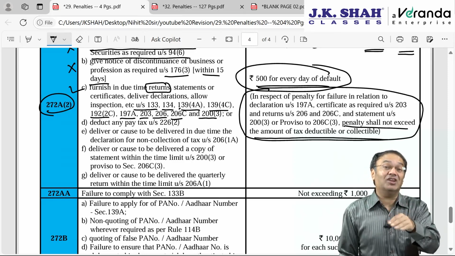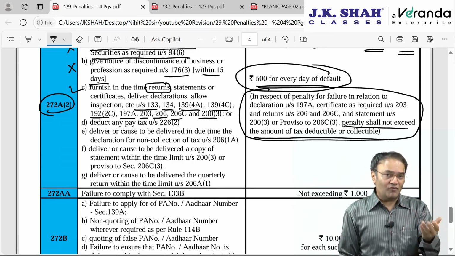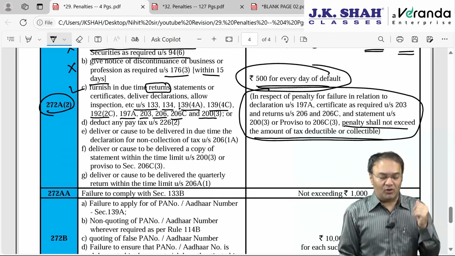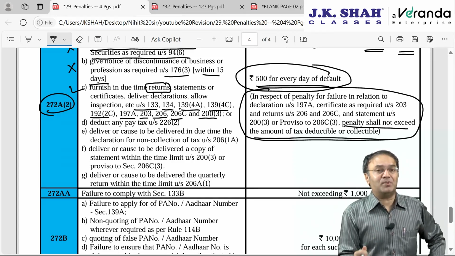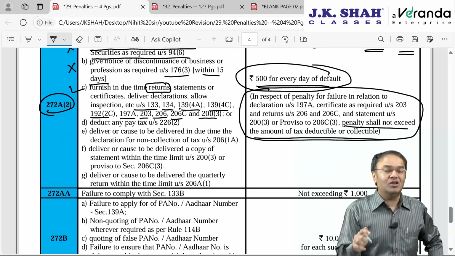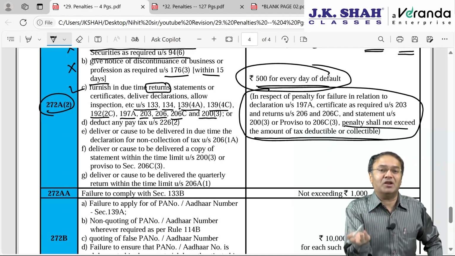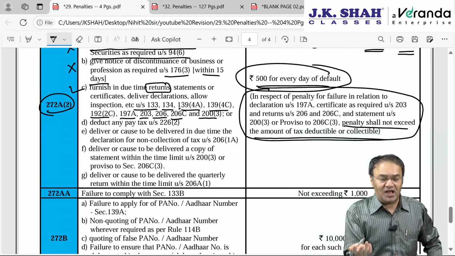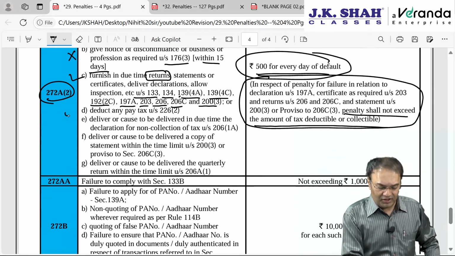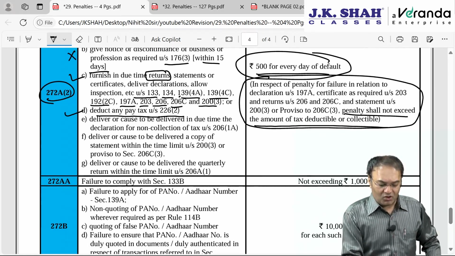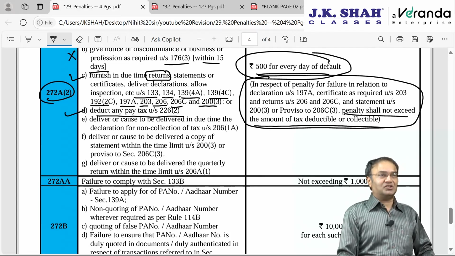Penalty, interest, everything can exceed the amount of tax or amount in default. In fact, the very first penalty, 270A, if you recollect, is 200% of tax payable in case of misreporting. So 200% of tax payable is automatically double the tax. It will exceed the tax.